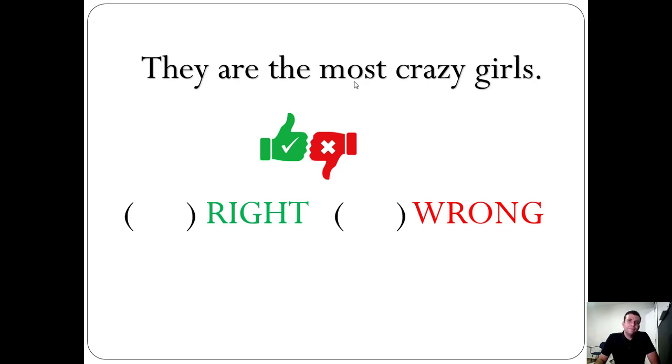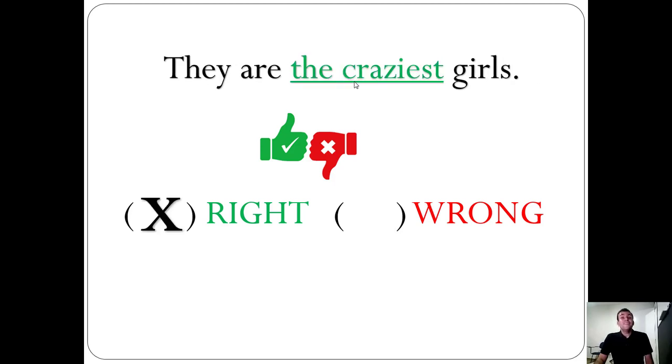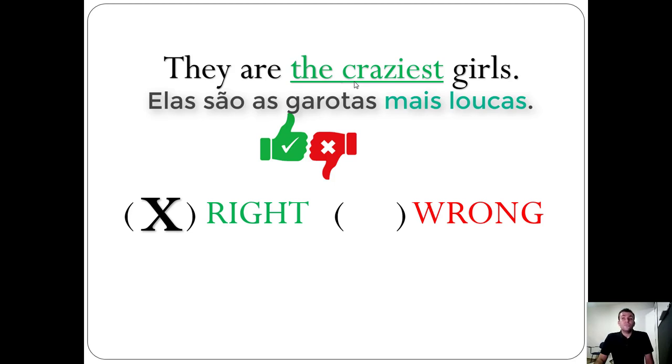It's wrong. We have a two-syllable adjective, crazy, but ending in Y. So the correct is the craziest. They are the craziest girls.